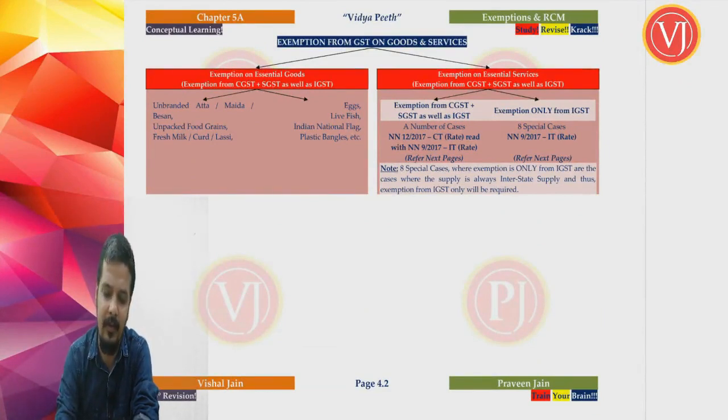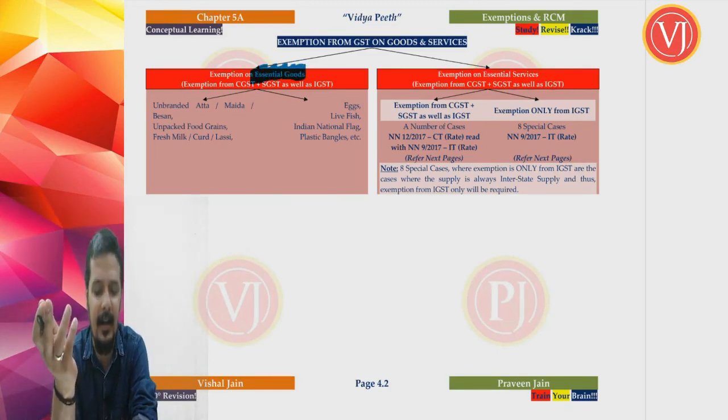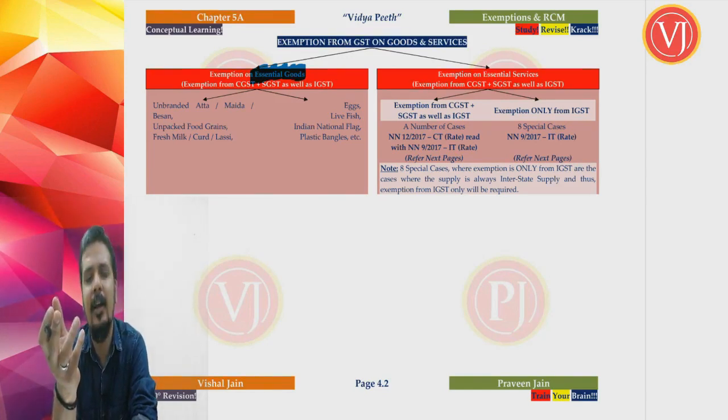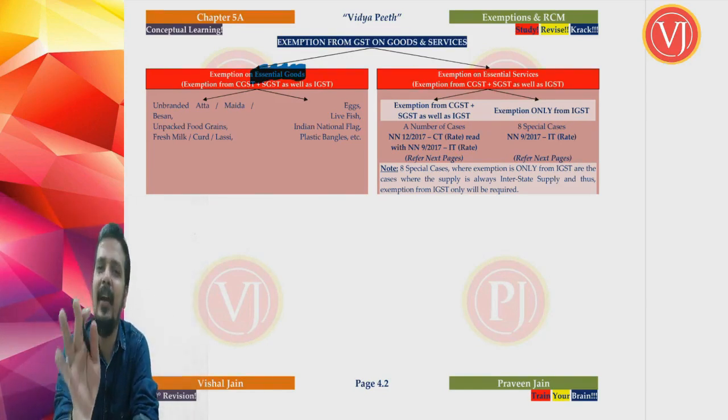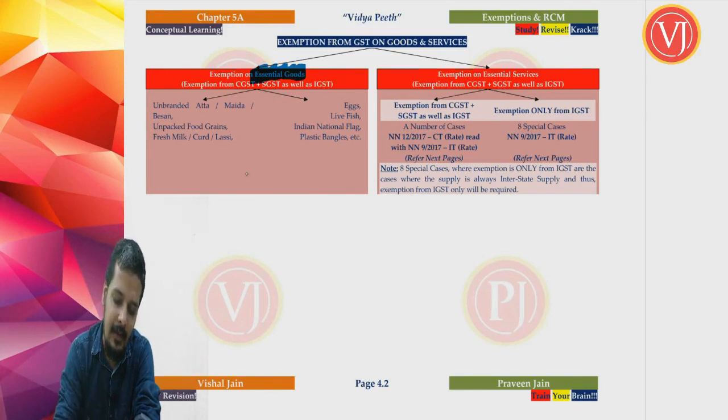Now when you talk about exemption, as discussed, we have exemption on goods as well as exemption on services. When you talk about exemption on goods, I've just given some examples: unbranded atta, maida, besan, unpacked food grains, etc. Are they applicable for your exams? They are not there for your exams.